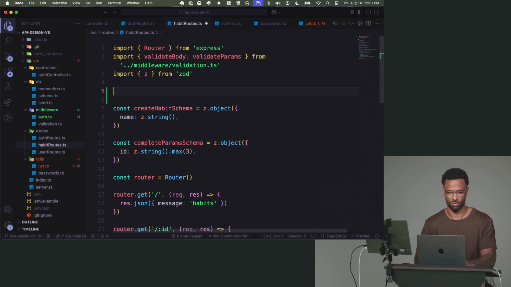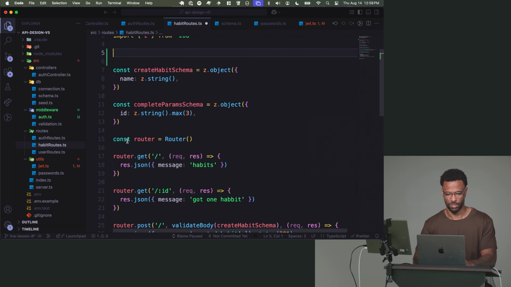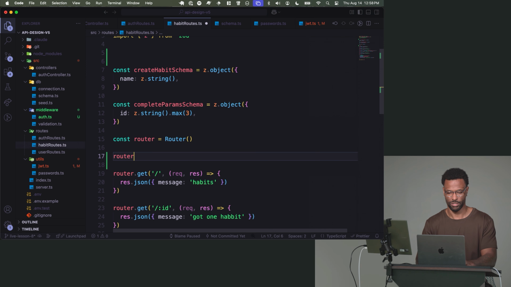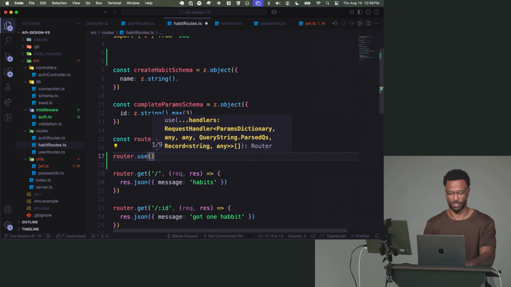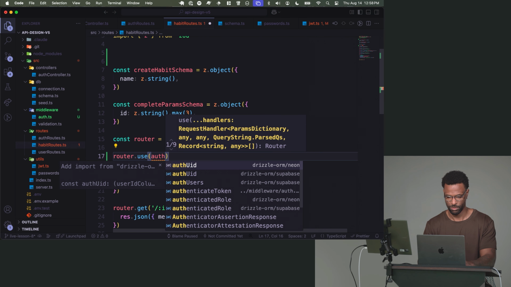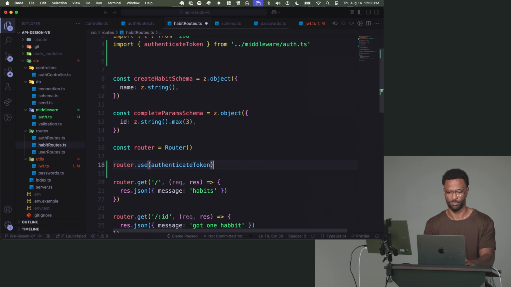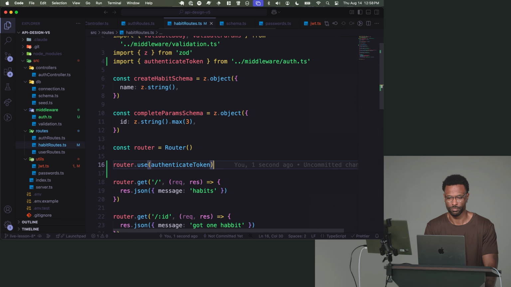Or we could just, up here, where I make the router, right here, I can just say router.use, and then authenticate token. So that means everything below this, but only on this router, has to run through this middleware first. Does that make sense? All right, let's give it a try.